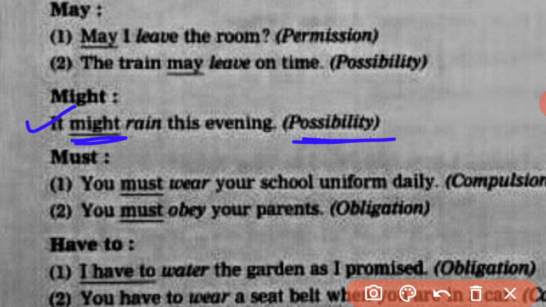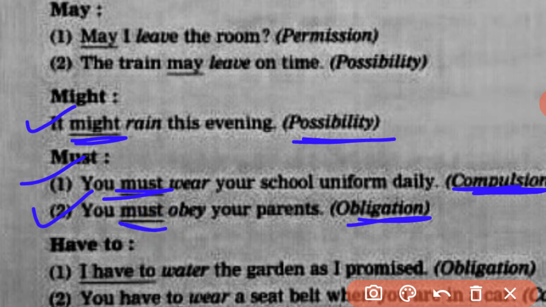Next one, must. You must wear your school uniform daily. So when we use the word must in a sentence, at that time it shows compulsion or obligation. Wearing a school uniform is a compulsion for the students, right? So the word must shows compulsion over here. Next one, you must obey your parents. So it is also one type of compulsion, but as it is related to parents, whom we must respect, like elders, at that time the word must shows obligation.